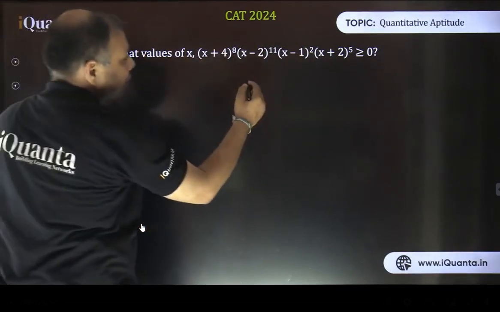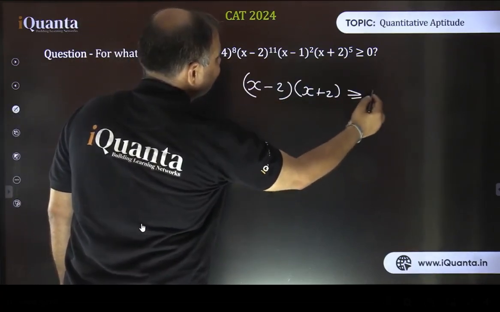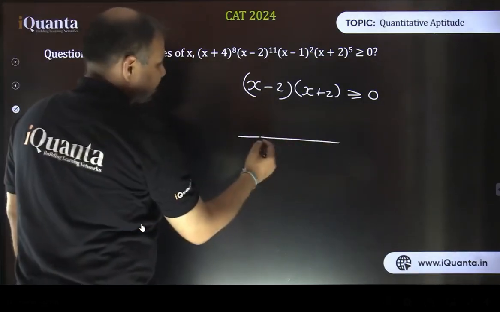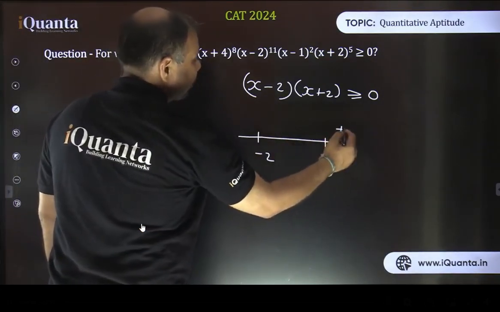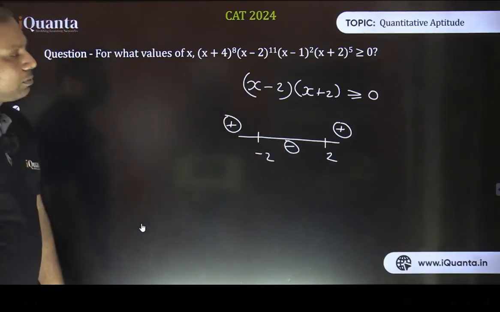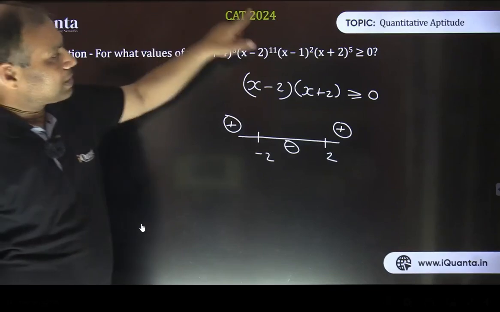So what is remaining here is x minus 2 into x plus 2. That product should be greater than or equal to 0. Is it not? So on the number line, minus 2 and 2, greater than or equal to 0 is what we are looking for. So this is a positive region, negative region, and positive region. So of course more than 2 and less than minus 2, and including these values minus 4 as well as 1.